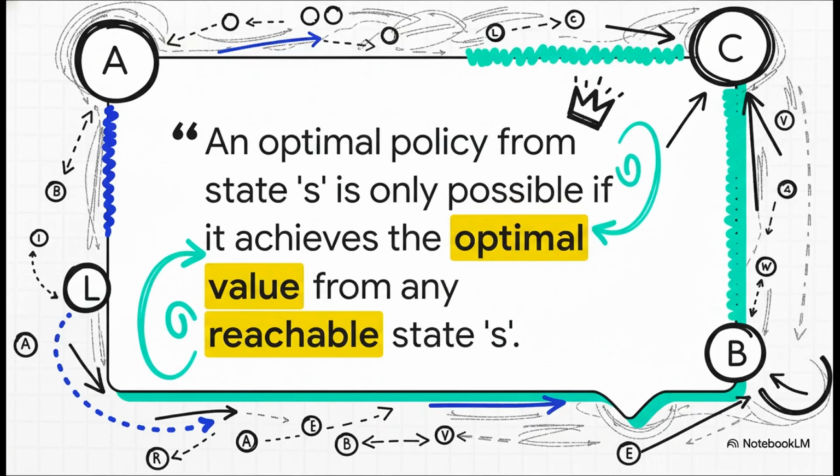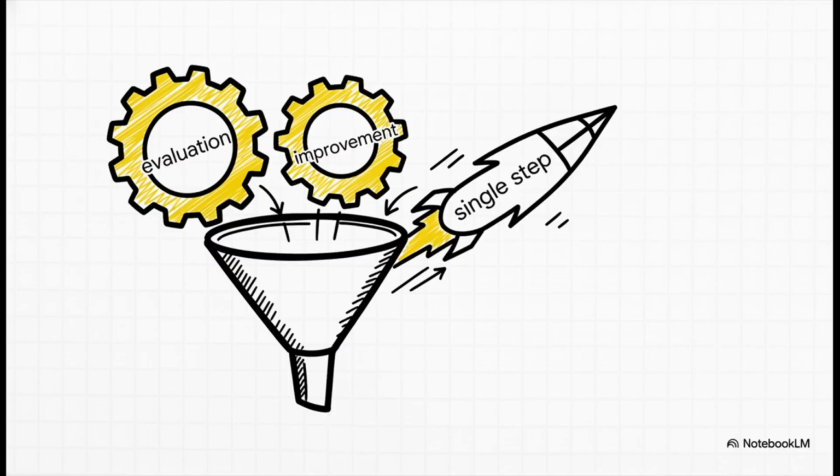It says that if the best path from Seattle to Miami goes through Dallas, then your route from Dallas to Miami must also be the best possible route between those two cities. Any piece of an optimal path has to be optimal itself. So how does value iteration use this?